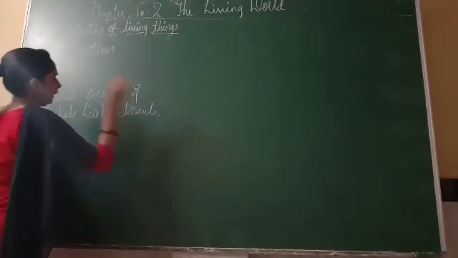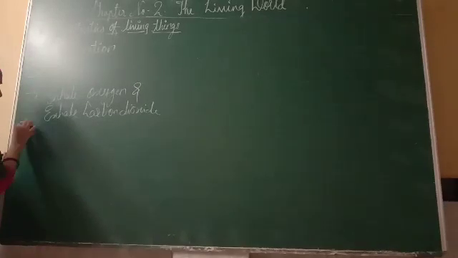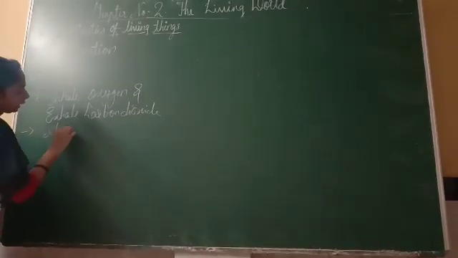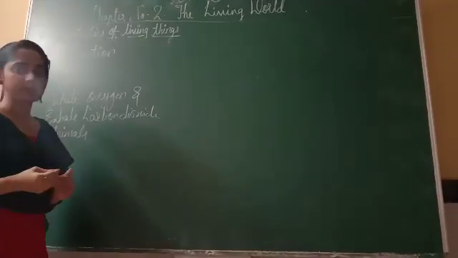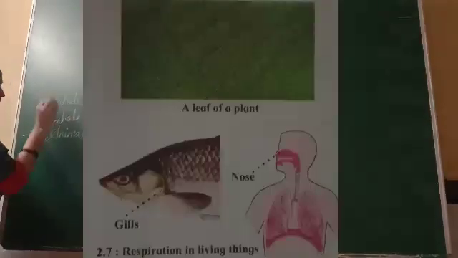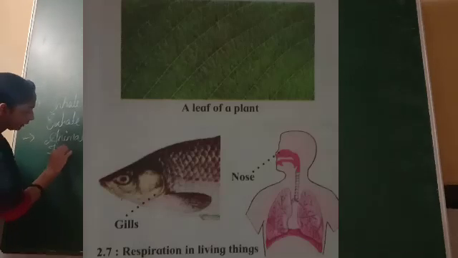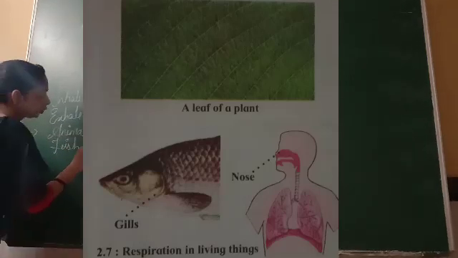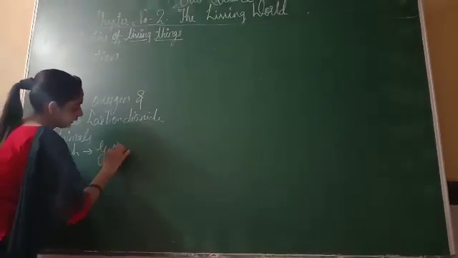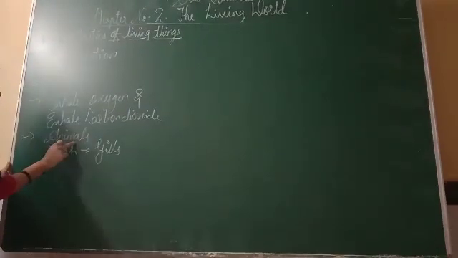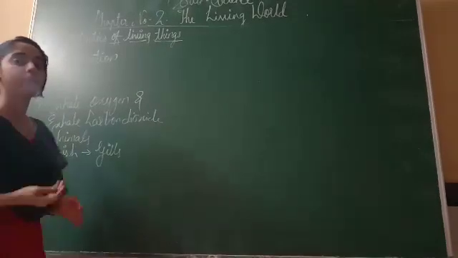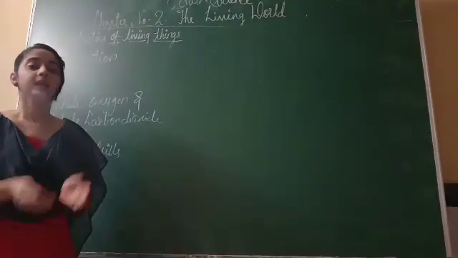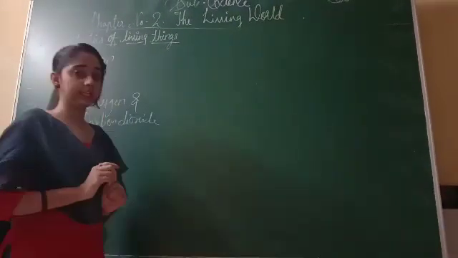In the same way, animals also have particular organs for respiration. For example, fish use gills. This is the organ from which fish take a breath. Snakes, mice and some other animals also have a particular organ for breathing.